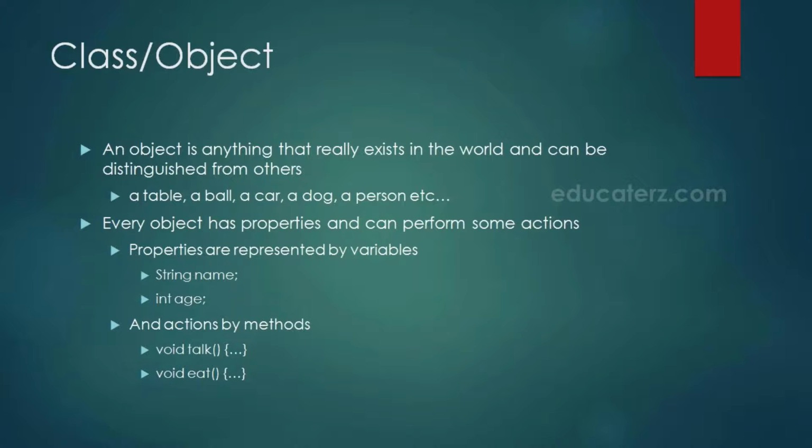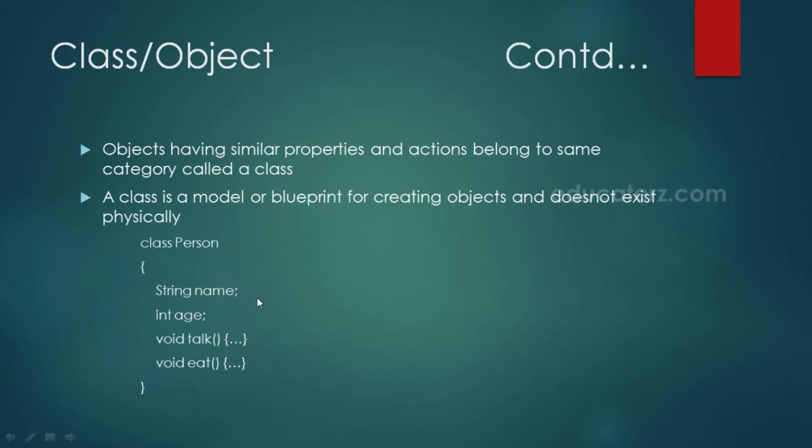We may not write code for such actions in programming, but we can consider calculations and processing of data as actions. These actions are performed by methods. So an object contains variables and methods. It is possible that some objects may have similar properties and actions. Such objects belong to the same category called a class.